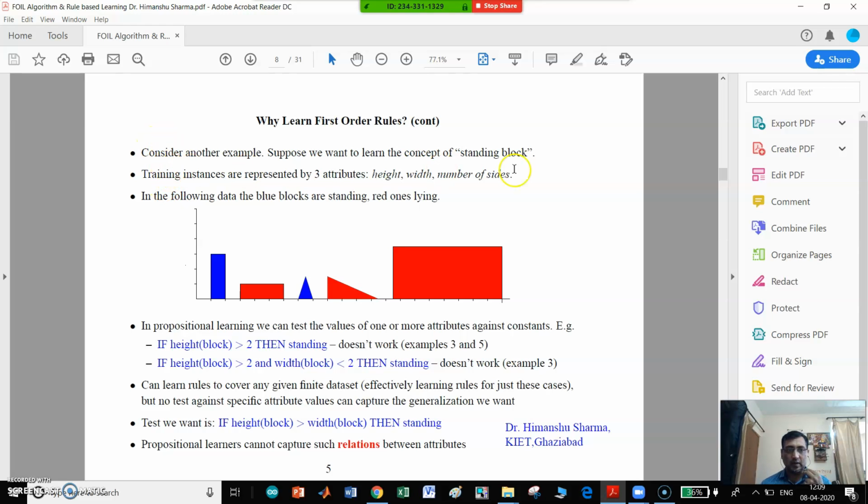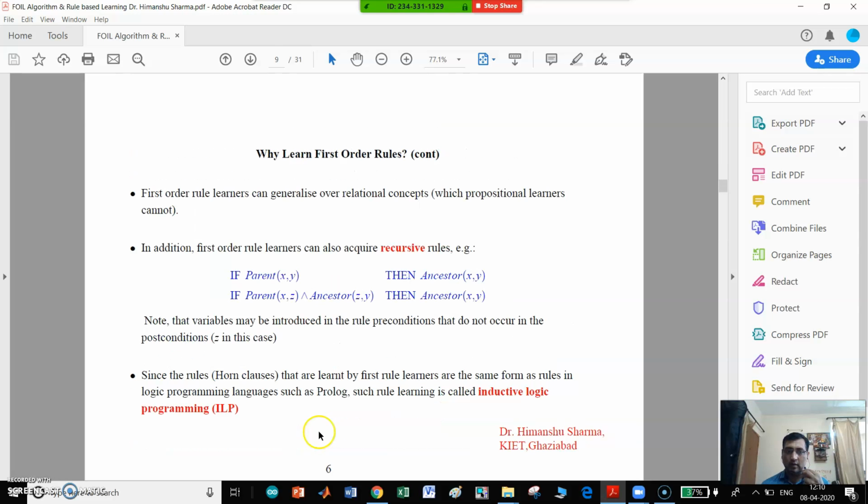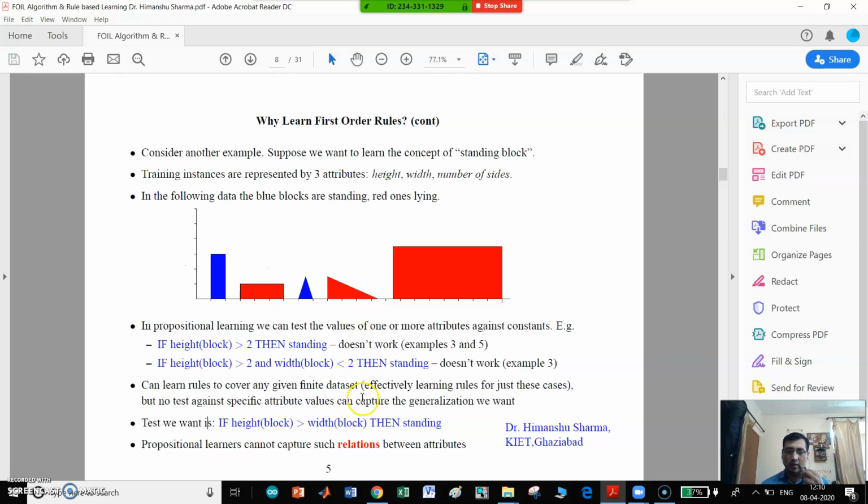So another example of standing block. Training instance are represented by three attributes: height, weight and number of sides. In the following data, the blue blocks, here you can see first blue block is this one, rectangular standing, and this is triangle standing. So if we want to learn which block is standing out of 1 2 3 4 5 diagrams, then we will use propositional learning as well as first order learning. So first order learning will give good result. This is on the second page, and the propositional learning will not give good result.